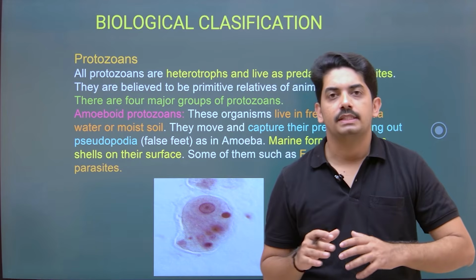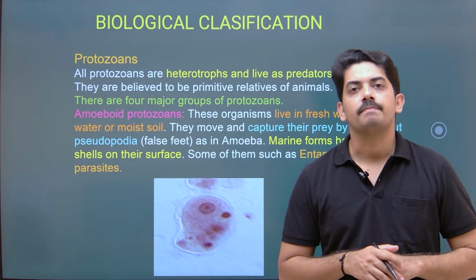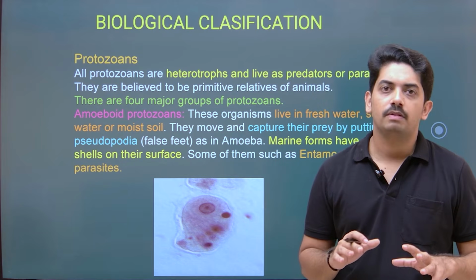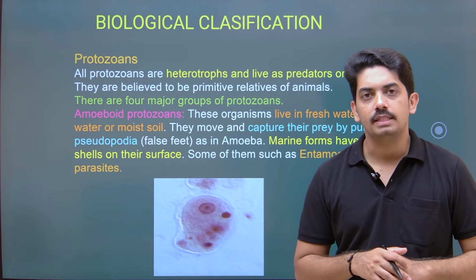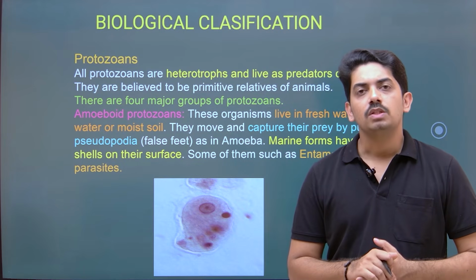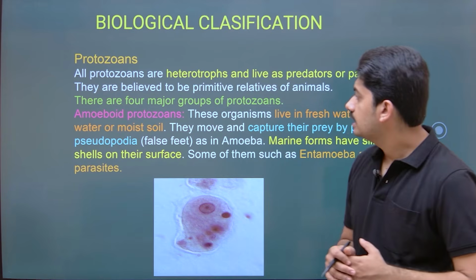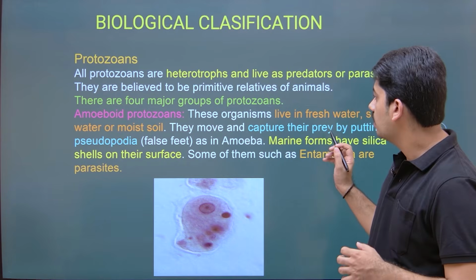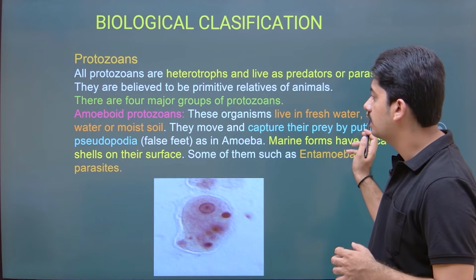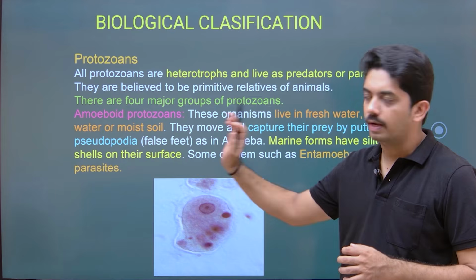Let us take the first example, that is amoeboid protozoans. The best example for amoeboid protozoa is Entamoeba histolytica. Where are they present? This Entamoeba histolytica commonly lives in fresh water, sea water, or in moist soil.